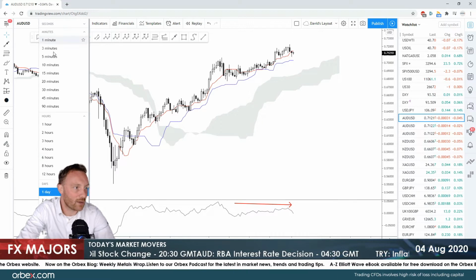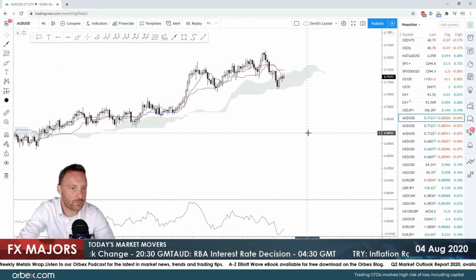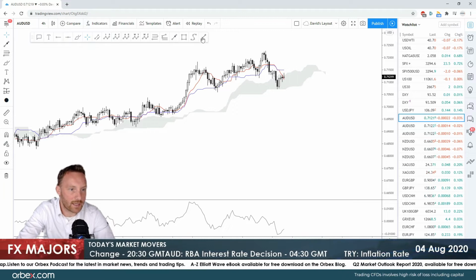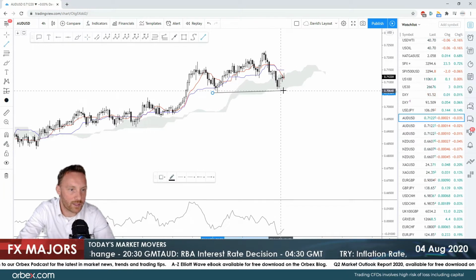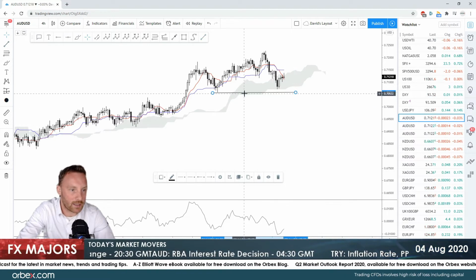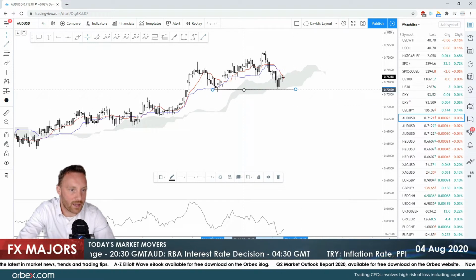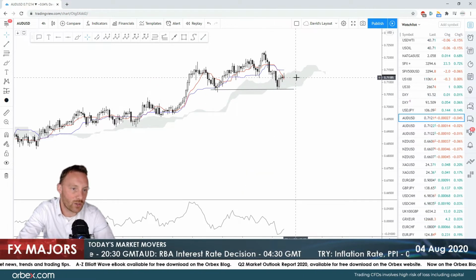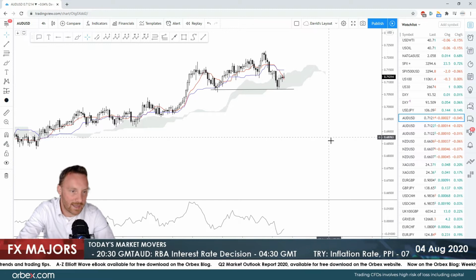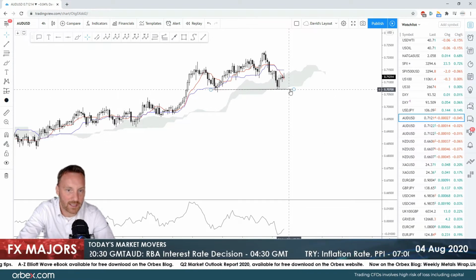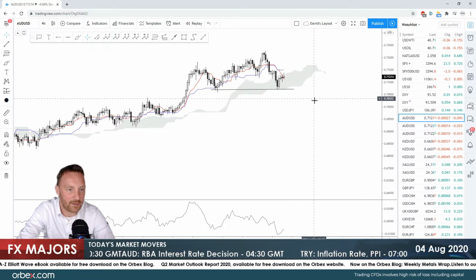If we pull that down on the 4-hour chart, however, we can see a nice support line here where it's tried to make a small break on the downside. It's tested it once, it's tested it twice, so if it stays in this cloud, we could see another attempt at the 70 area.